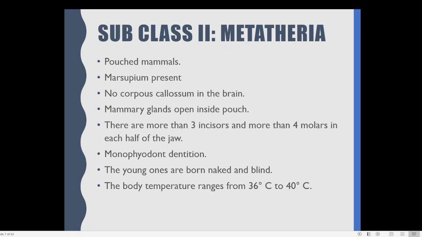Between these two hemispheres we can find a middle connection, a very thick bundle of nerve connection for communicating between the right side and left side of the brain. Several thick neurons are connecting with each other. This is known by the name corpus callosum. In the case of metatheria, this corpus callosum is absent.